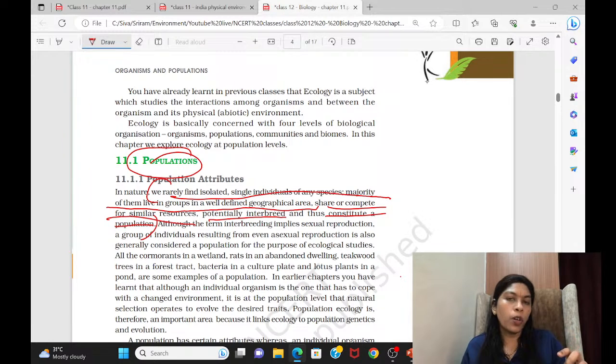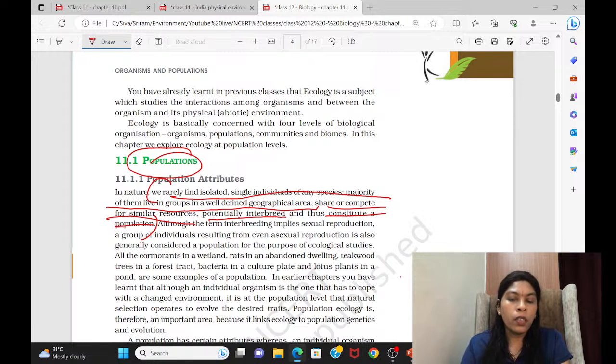In simple definition, if you want to say, they are similarly looking individuals in a particular location who can interbreed among themselves. They have to breed, and that breeding, successful interbreeding it should be. After breeding, the offspring which is born to them, it should be fertile, not sterile. Okay, so that group only we call as population.